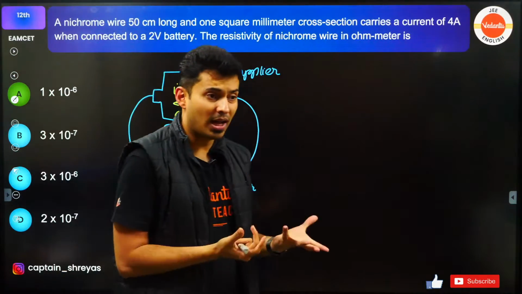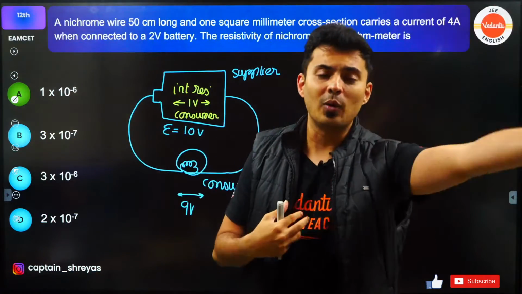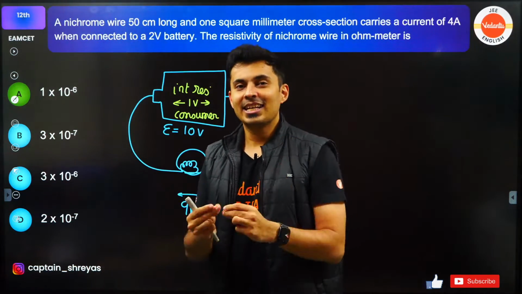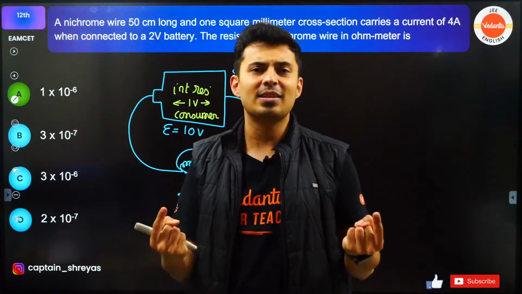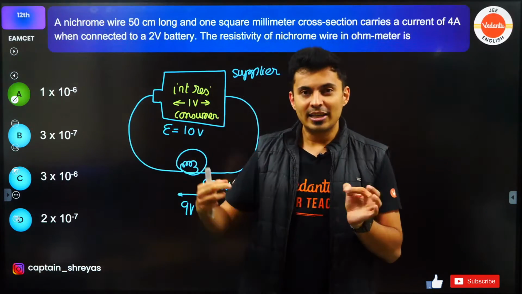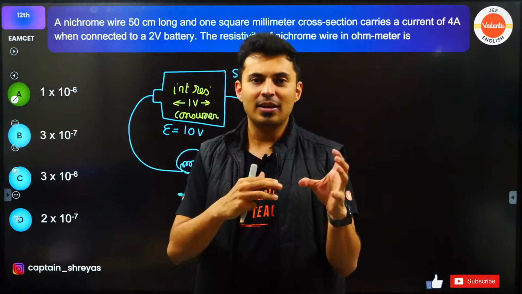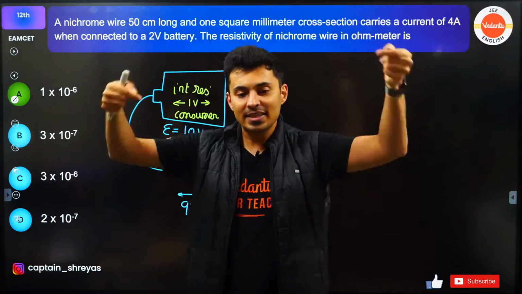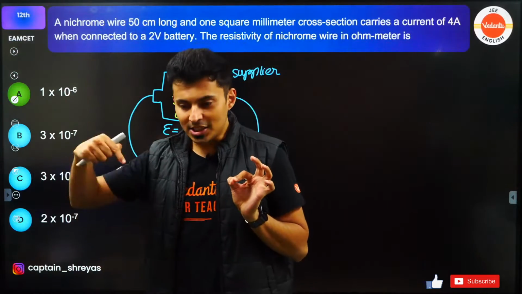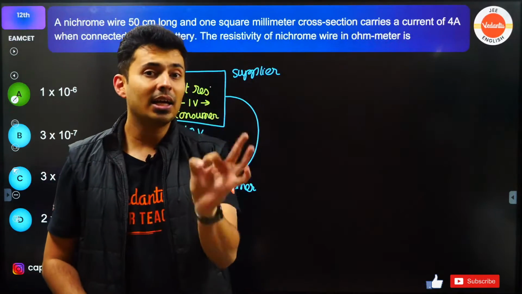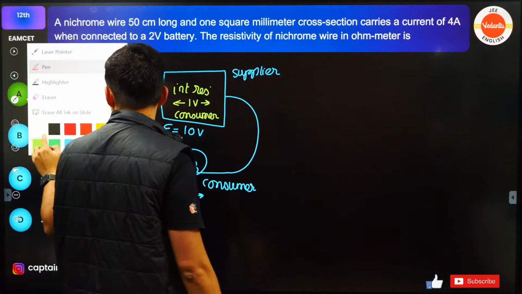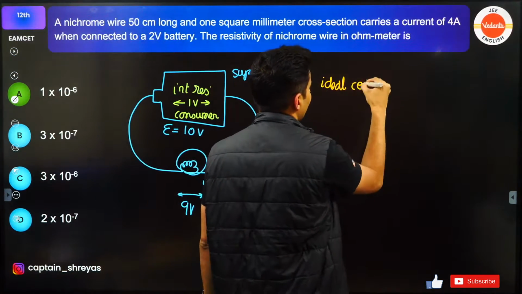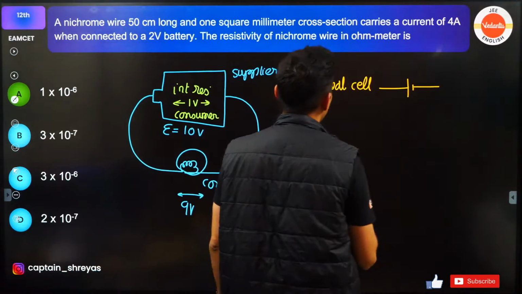Whatever you supply, not everything is given to the outside circuit. That is the reason why you see batteries or cells get heated up. Because within the cell itself, when the electrons flow in that fluid, between those particles, there is some resistance offered. The resistance inside a cell, when the charges flow inside that cell, is called internal resistance.